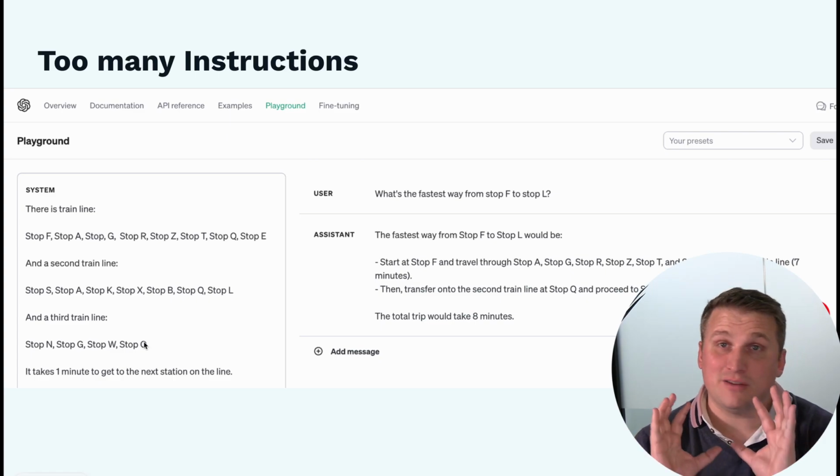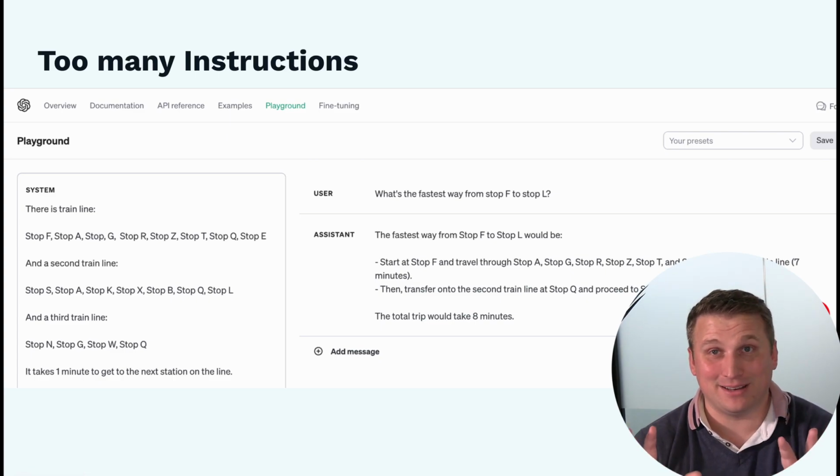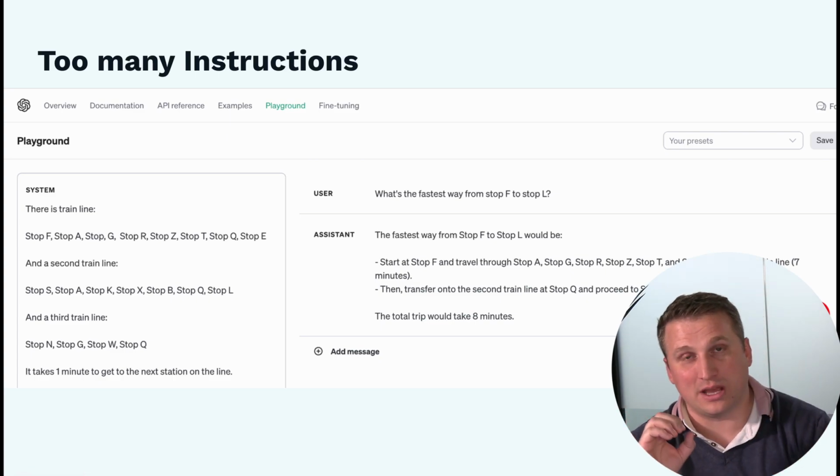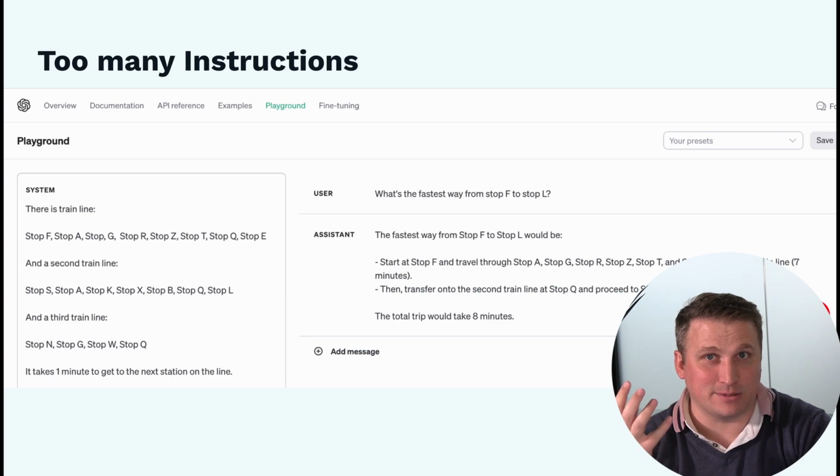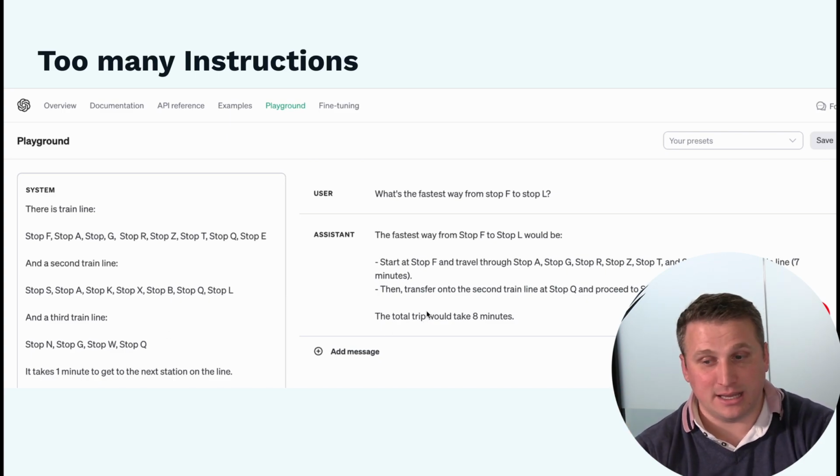You can see that we've not come anywhere near the 1 million token limit, or any of this sort of stuff. So, it's not about how much you can squash in the prompt. It's about how much the AI is able to do with what's there. But we can see it gets it wrong.